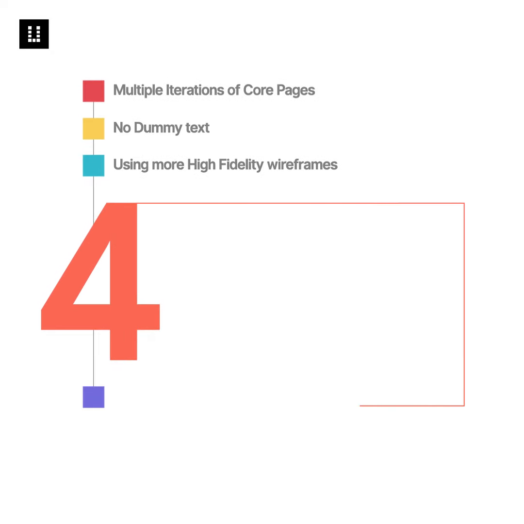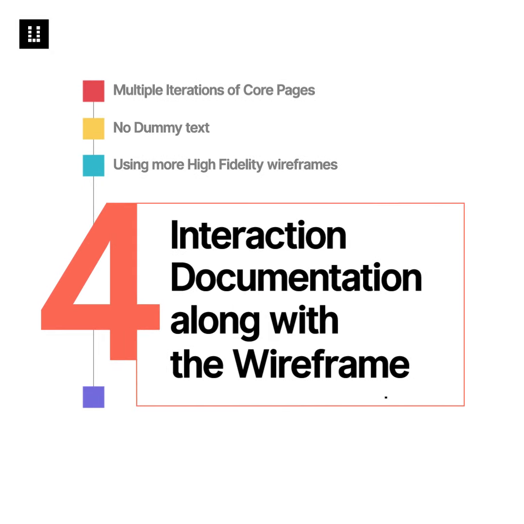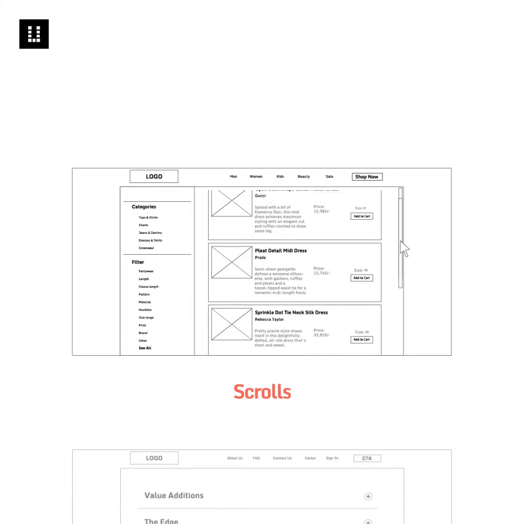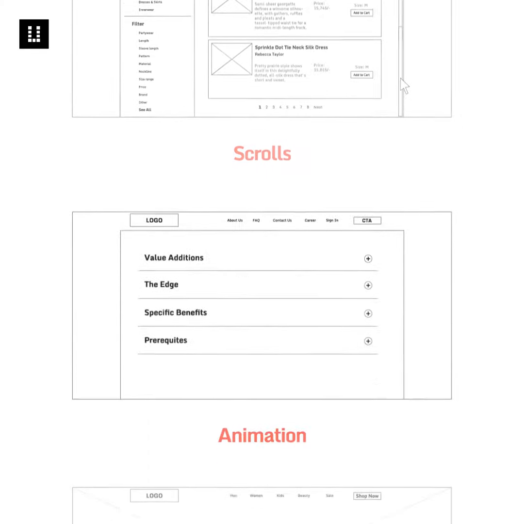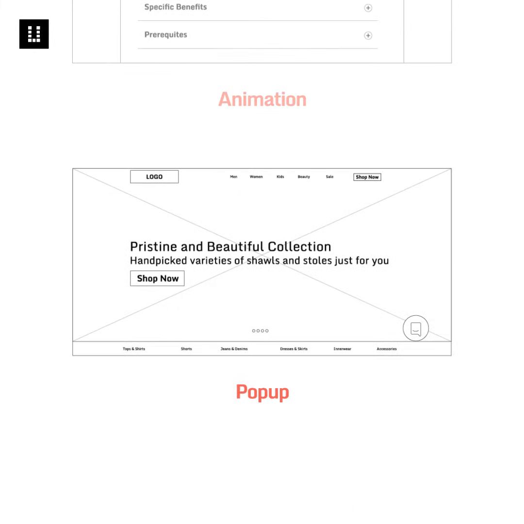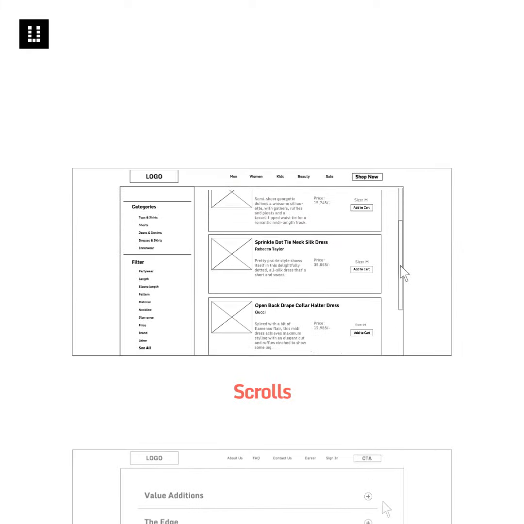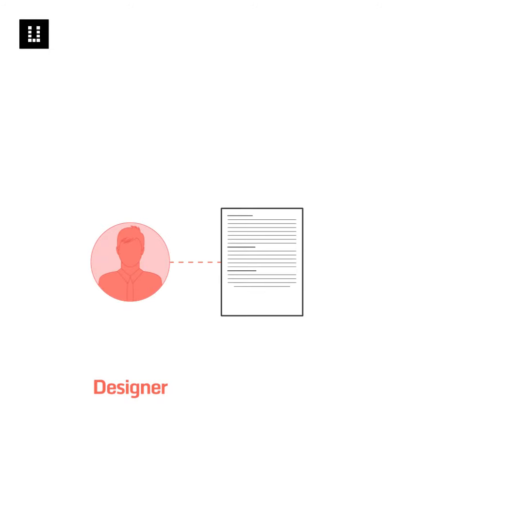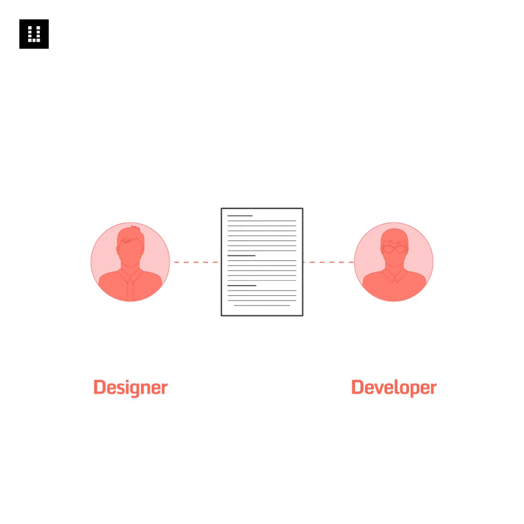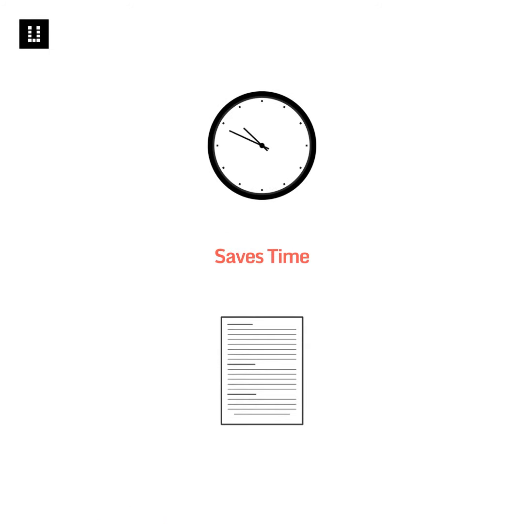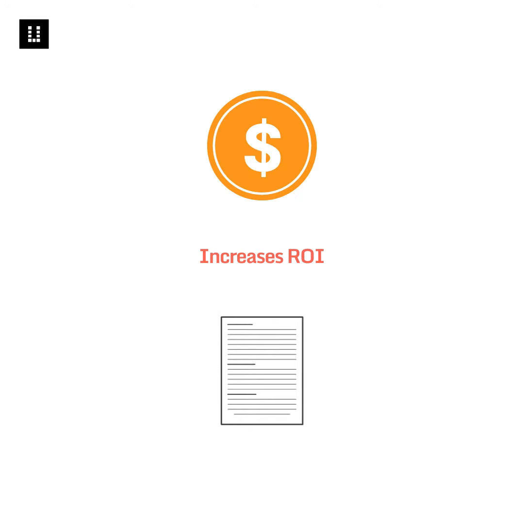Number 4. Interaction documentation along with the wireframe. There are certain intricate interaction details like scrolls, animation, pop-up effects, etc. that cannot be represented on a wireframe. But these are very important for an amazing user experience. Senior designers usually document these so that the stakeholders won't miss them. Doing this saves a ton of time and increases the ROI tremendously.